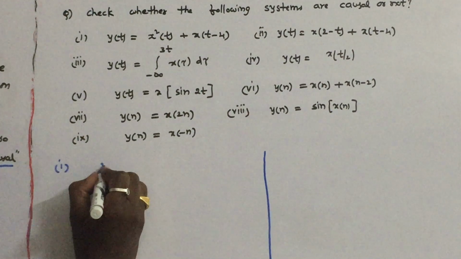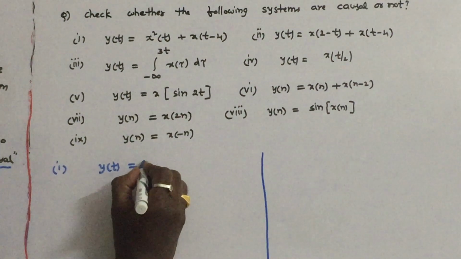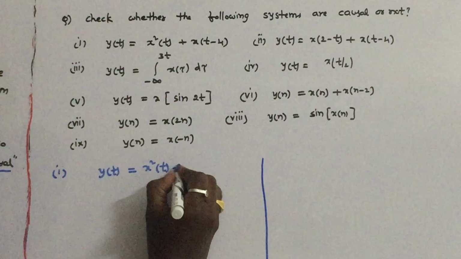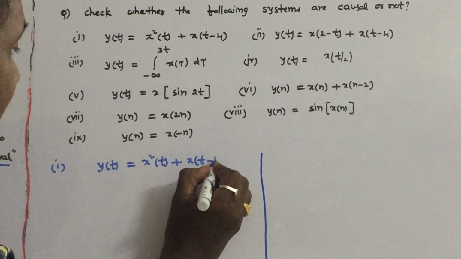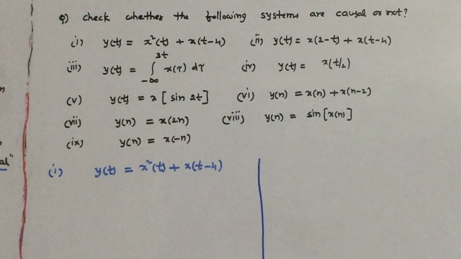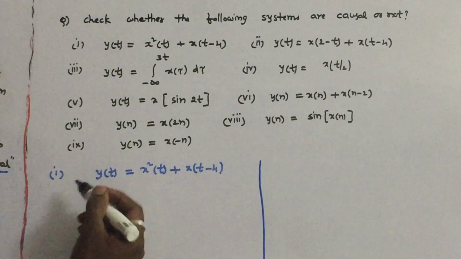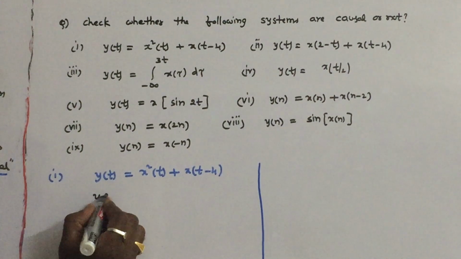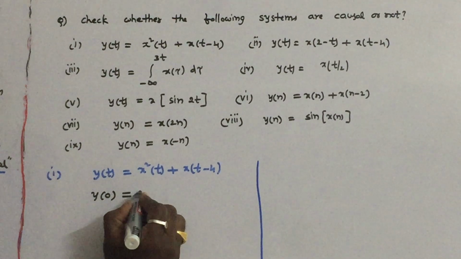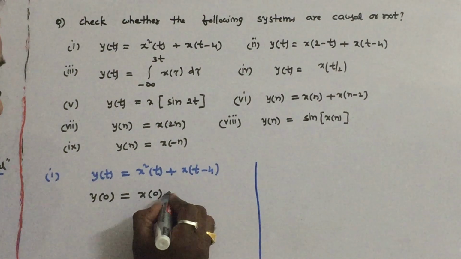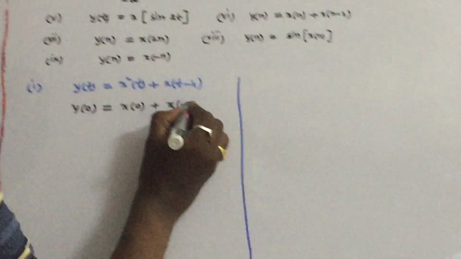The first question is y of t is equal to x square of t plus x of t minus 4. So substitute any value. For example, let us substitute t is equal to 0. What is y of 0? y of 0 is equal to x of 0 plus x of minus 4.